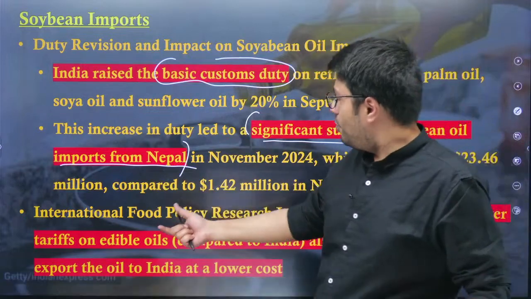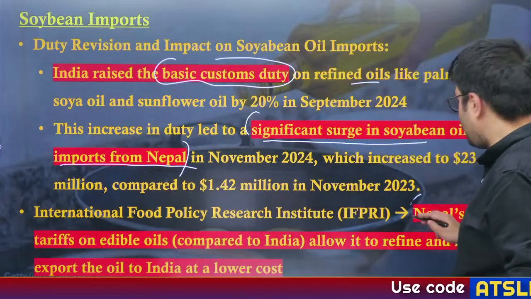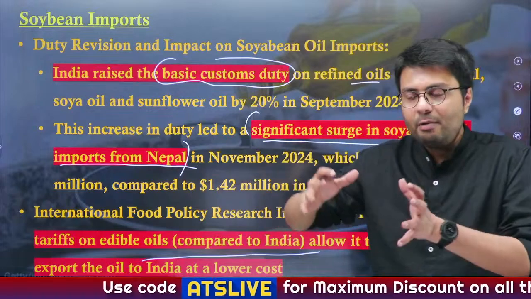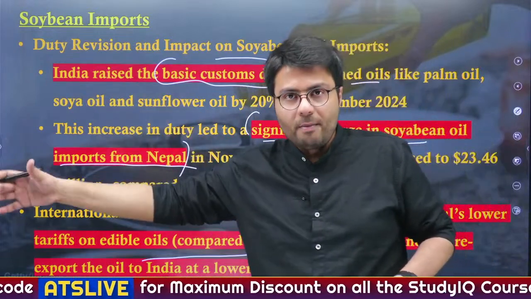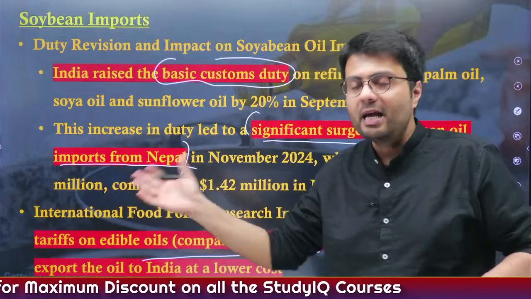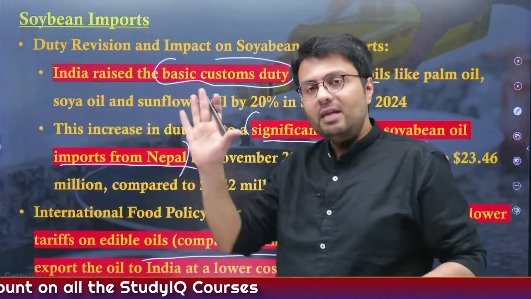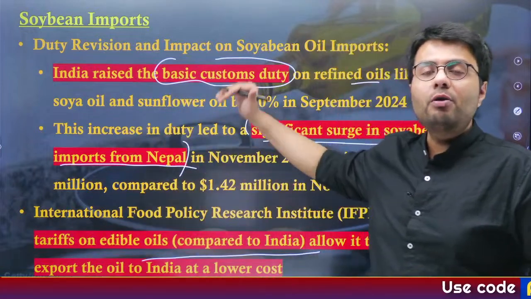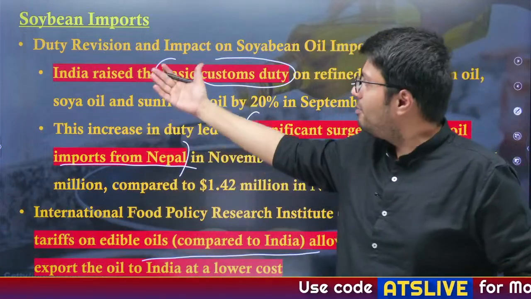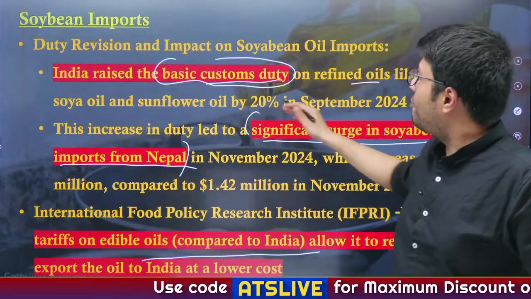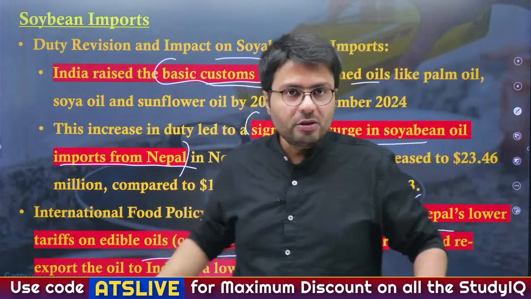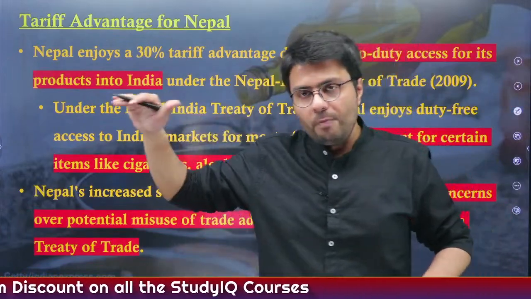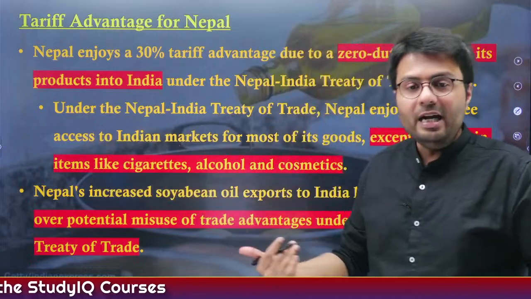Now the International Food Policy Research Institute had said that Nepal's lower tariff on edible oils as compared to India suggests that many countries export their oils to Nepal. These are reprocessed and repacked and then sent into India, because any imports from Nepal are not levied any customs duty. Whereas if the imports are coming from Brazil, US, etc., they will be levied a higher customs duty of about 20%. Understood? This is why these countries are using the route of Nepal to import their own palm oil or soybean oil into India.